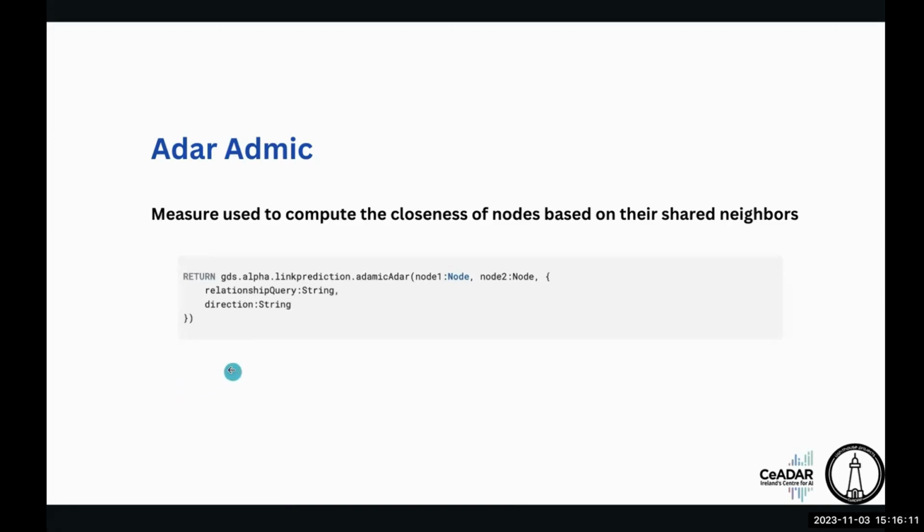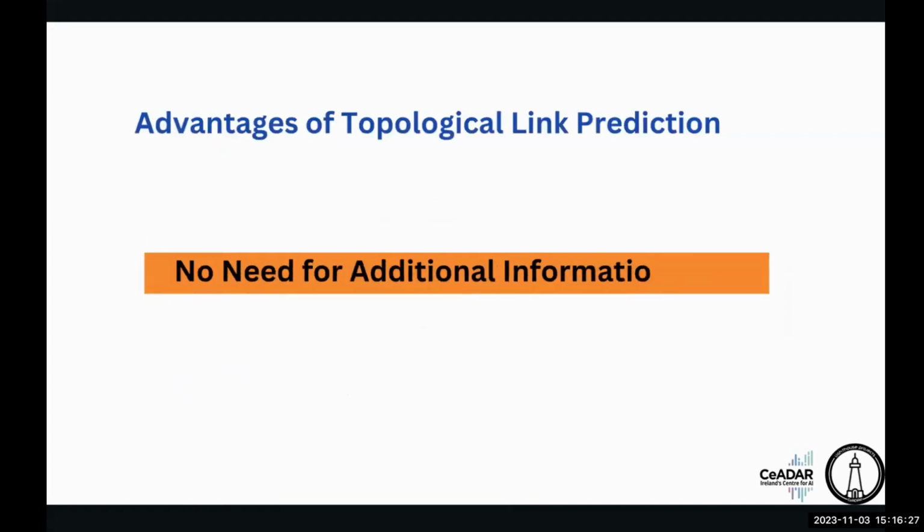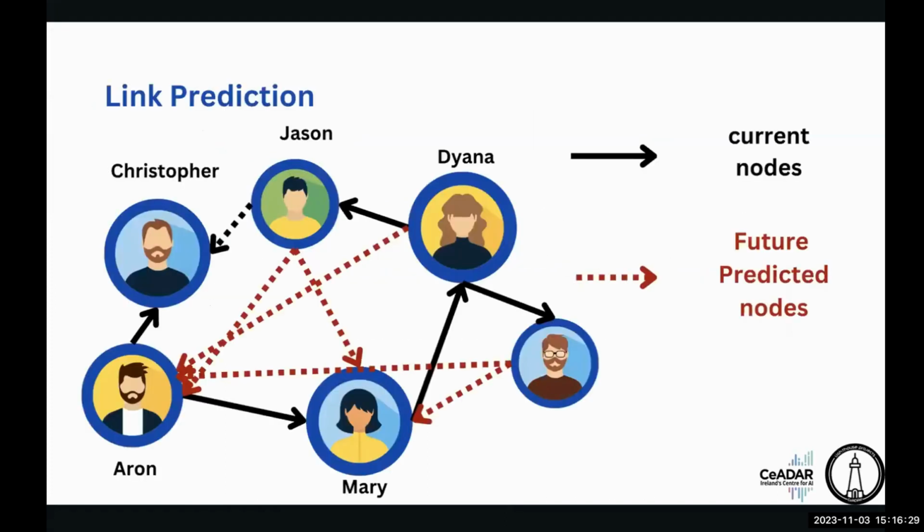This is the syntax we use for Adamic Adar. It is just a single line. We use gds.alpha.linkPrediction.adamicAdar with node 1 and node 2. In our example, we use the same algorithm to find the score between Aaron and Christopher. Aaron and Christopher are directly connected with each other, and it gives us more than 1, which means they are close to each other.